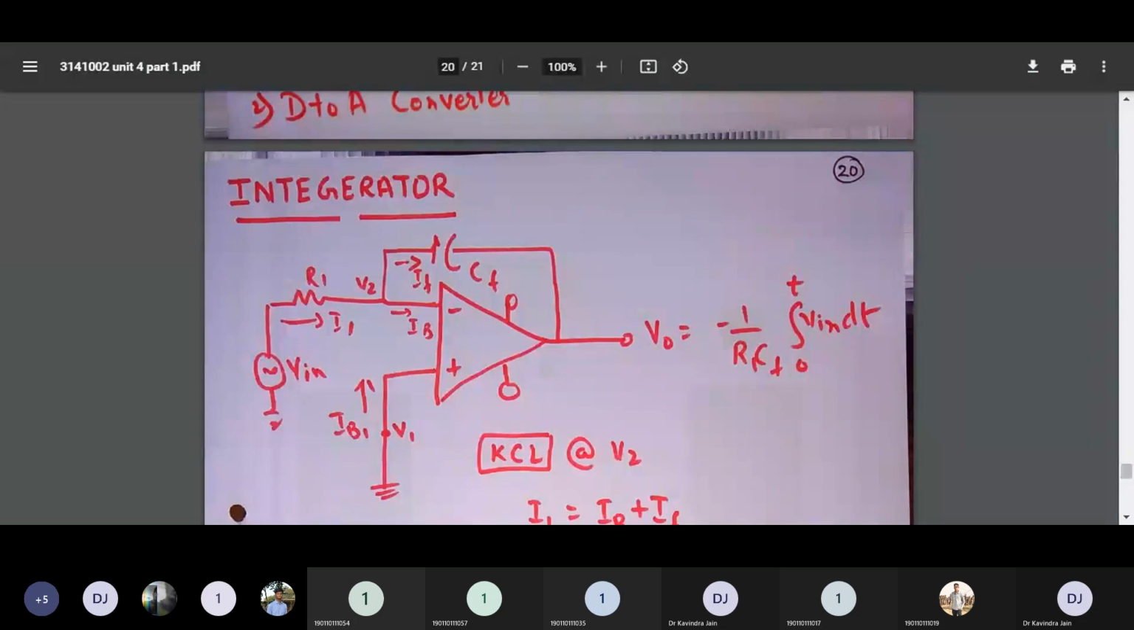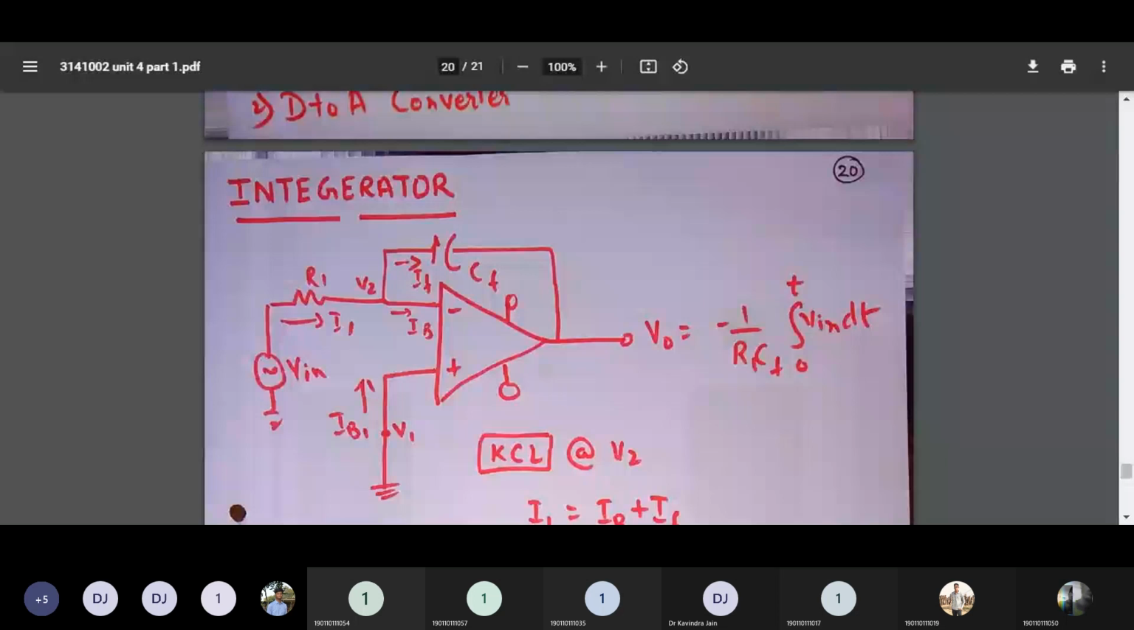Anubhav, once you draw the circuit, please let me know, beta. Okay, sir. Done, sir. Okay, beta.